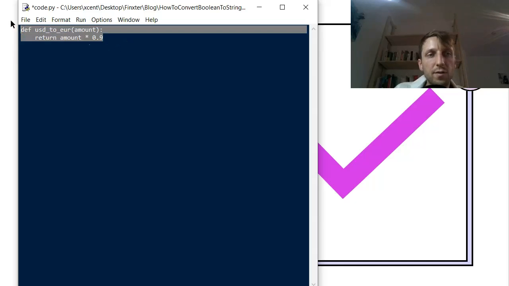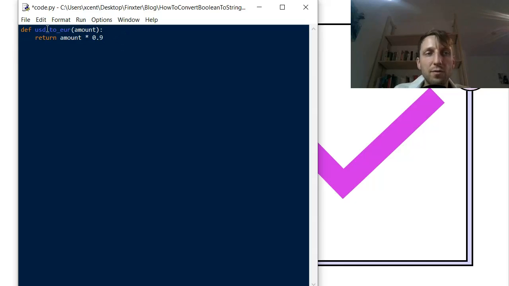If you create a function like this, it is easily understandable. We have used descriptive names: we convert US dollar to euro, we use amount, and we simply convert it like this. So it's very understandable. This one would be good naming, but then we could also use this other one. This is bad naming, because now we have chosen non-descriptive names. So this is the first tip to write better names.